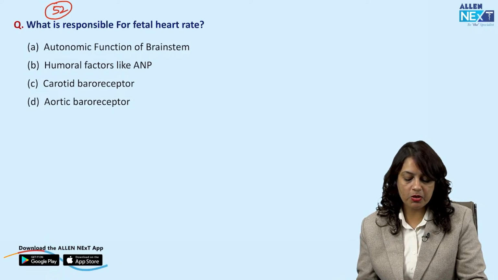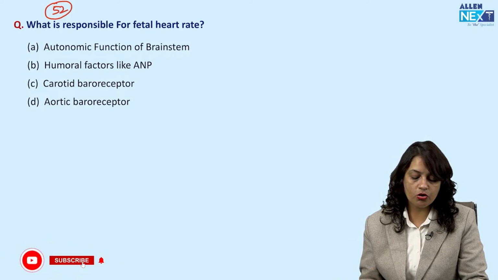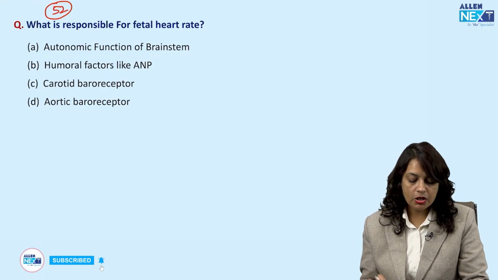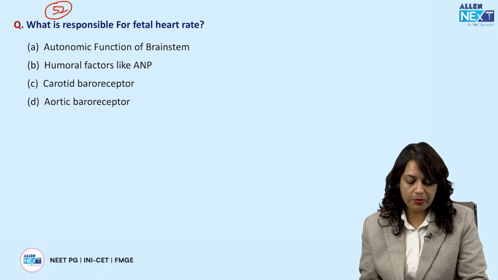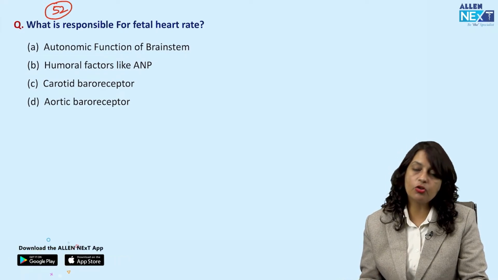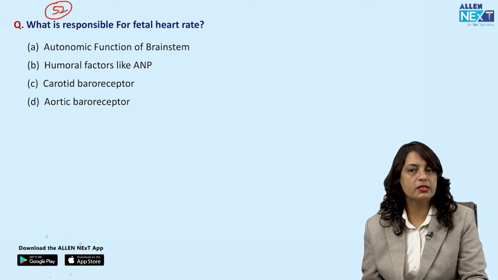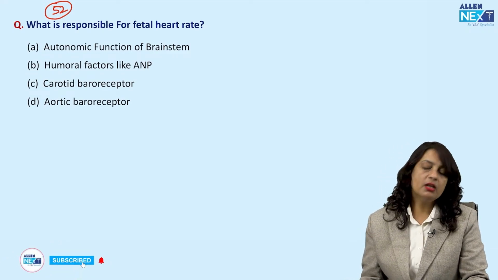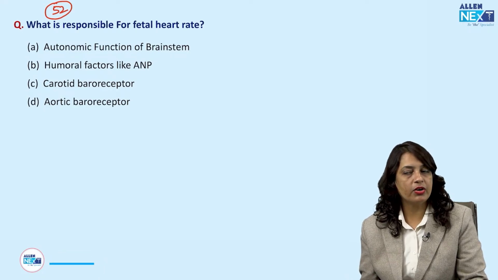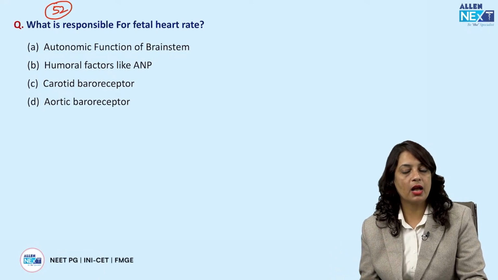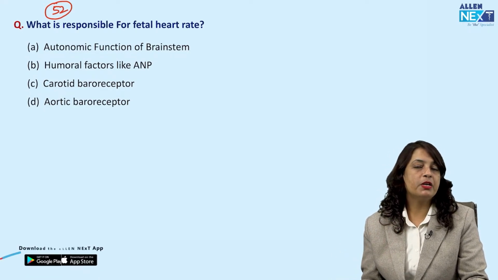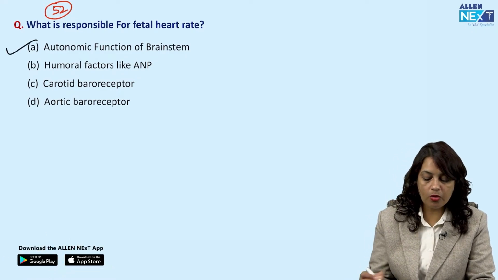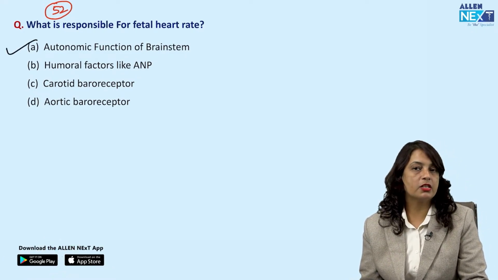Which is responsible for fetal heart rate? Autonomic function of the brainstem, humoral factors like ANP, carotid baroreceptors, or aortic baroreceptors. So whenever we read this topic of antepartum or intrapartum fetal surveillance, for checking the fetal heart rate, in physiology or in the final year MBBS exam, we have always been taught that it is the autonomic function of the brainstem which is responsible for this.